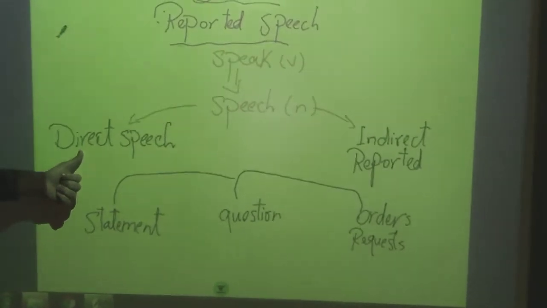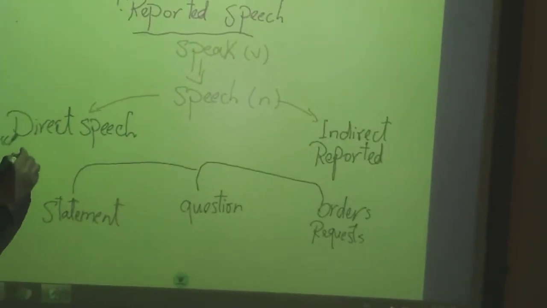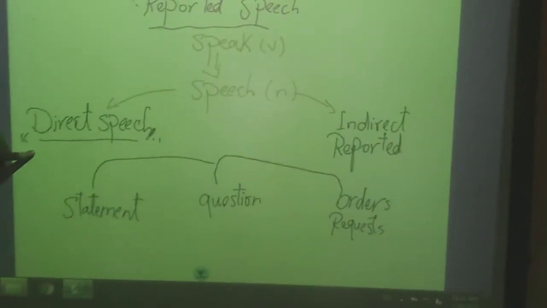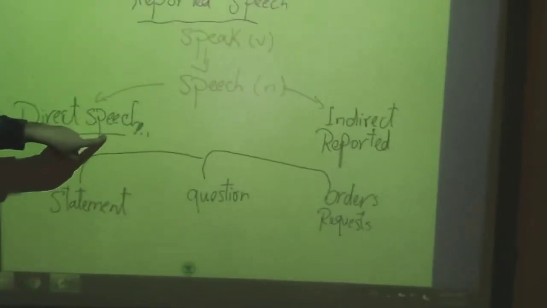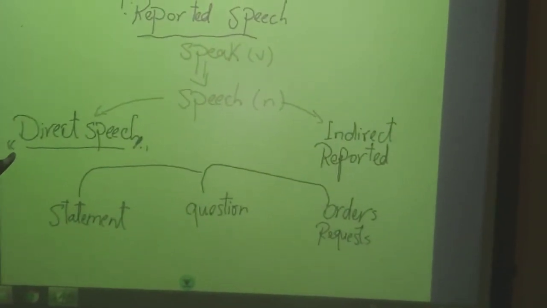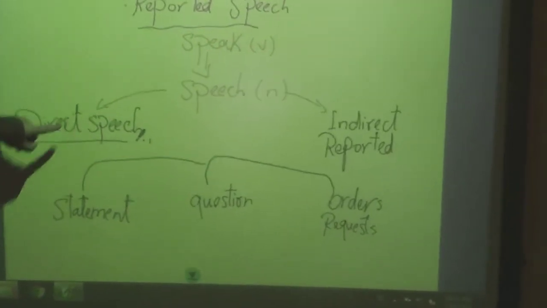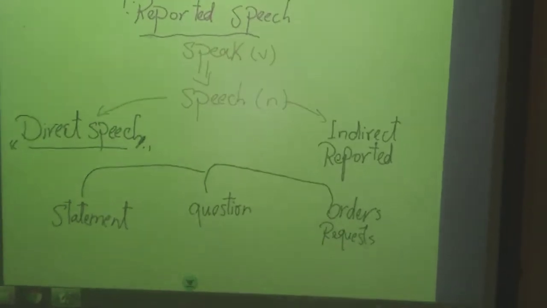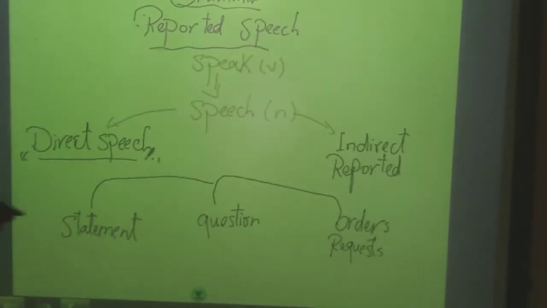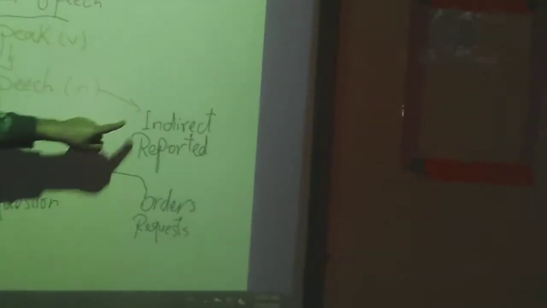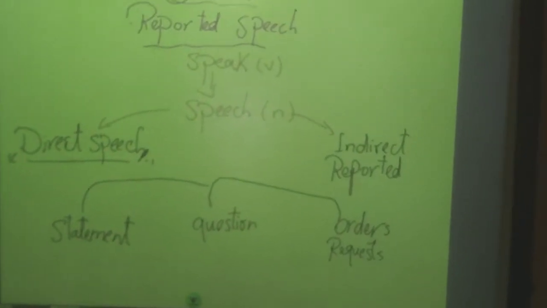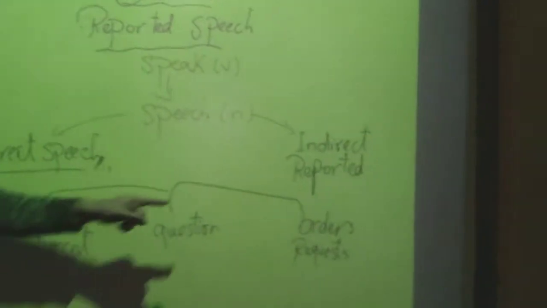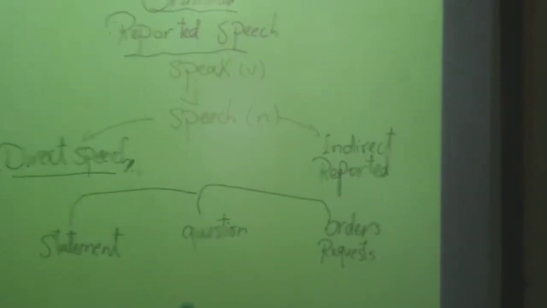Direct speech means the words that the person says by himself. And we always use two inverted commas to tell that this is direct speech. So when we have these two inverted commas, it means that we have direct speech. So the direct speech means the words that the person says by himself without any change. So what about the indirect speech? The indirect speech means the meaning of what the person said, not the words that he said. So here you can change anything that you need in order to give me the general ideas or the general meaning of what he said.